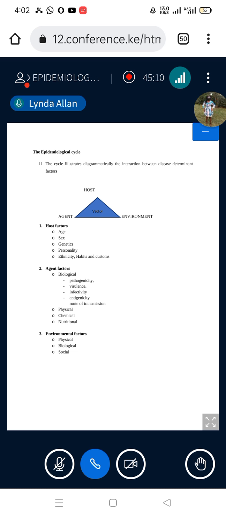So we have 11 steps that I will just mention very fast as we go on. The first step of investigating an outbreak is to confirm what